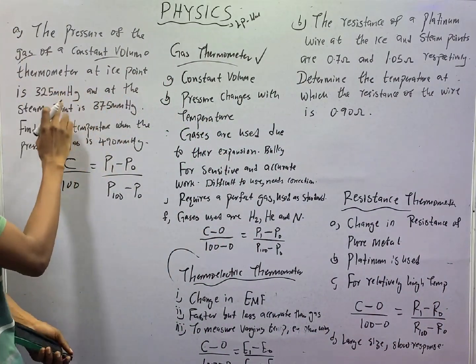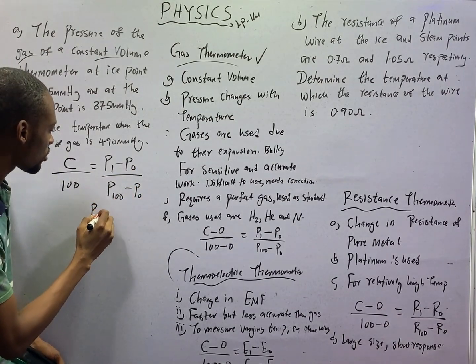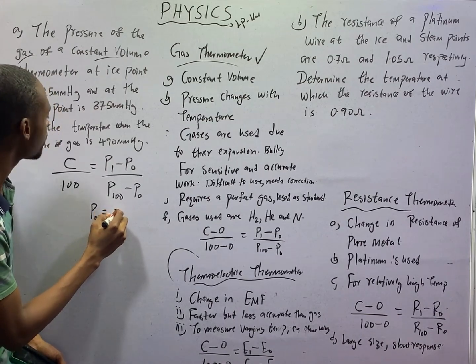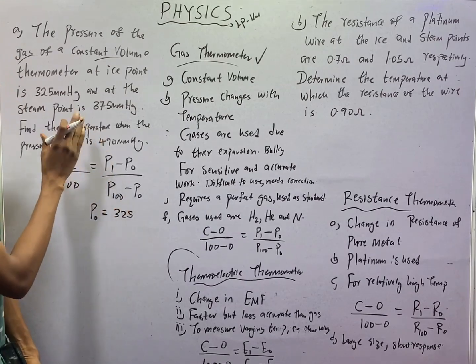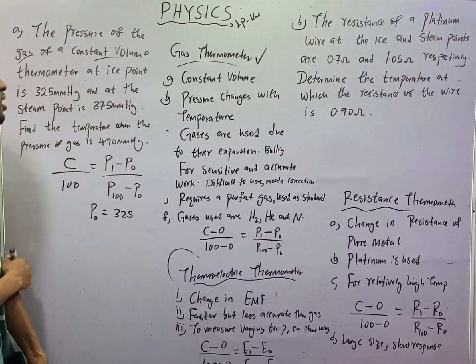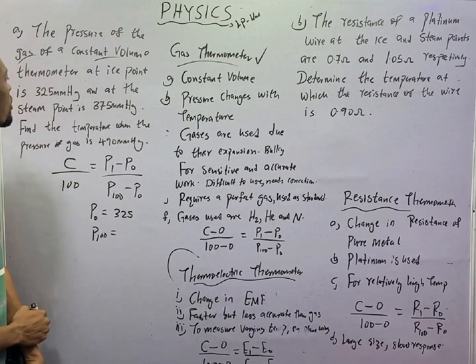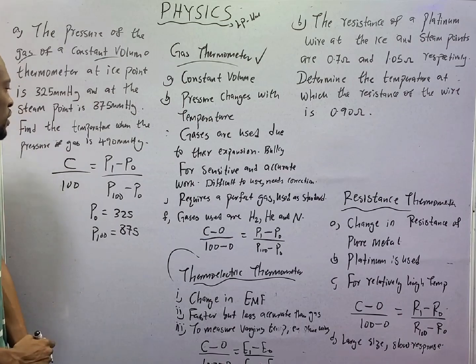So looking at this carefully, the pressure at ice point is P0, and P0 equals 325 millimeter of mercury. The pressure at steam point is P100, and P100 equals 875 millimeter of mercury.